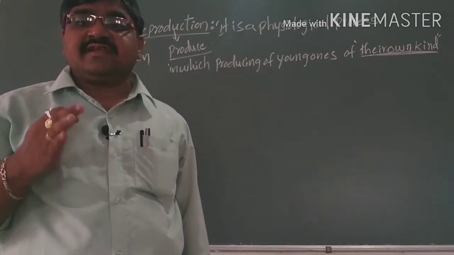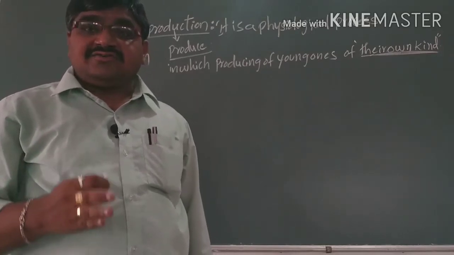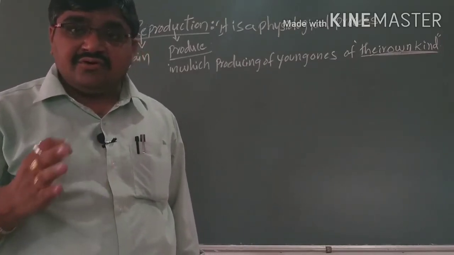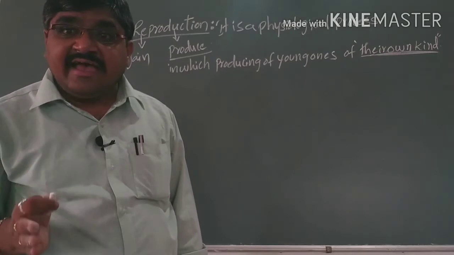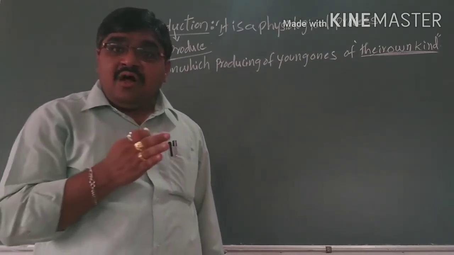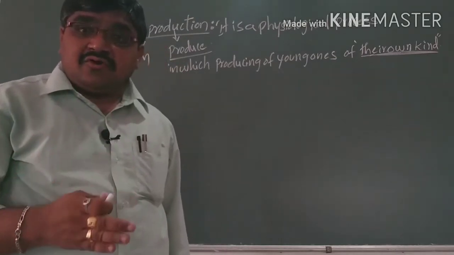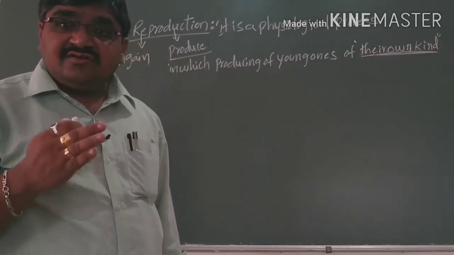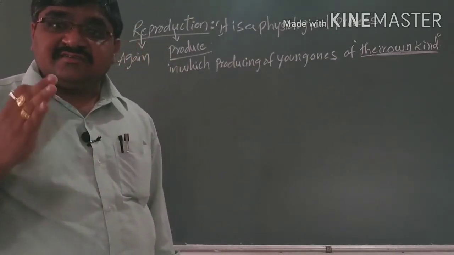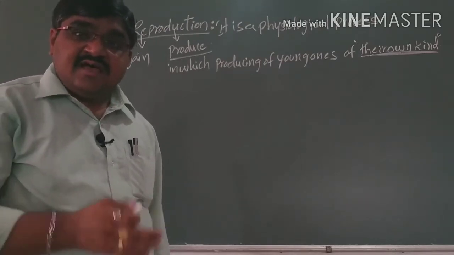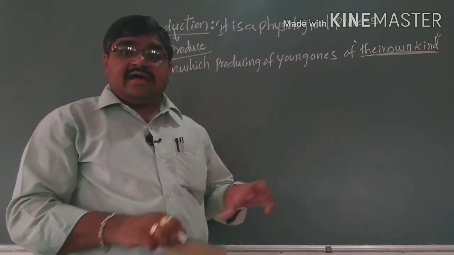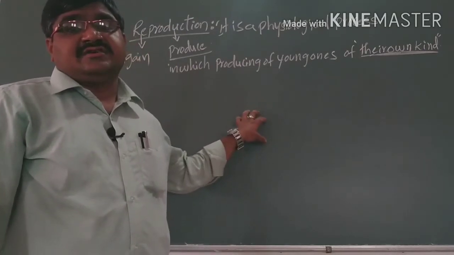Here two words: re means again, production means producing. Again producing. What are we producing again? The same type of species. Such a physiological process which can produce the same type of species, we can call that reproduction.